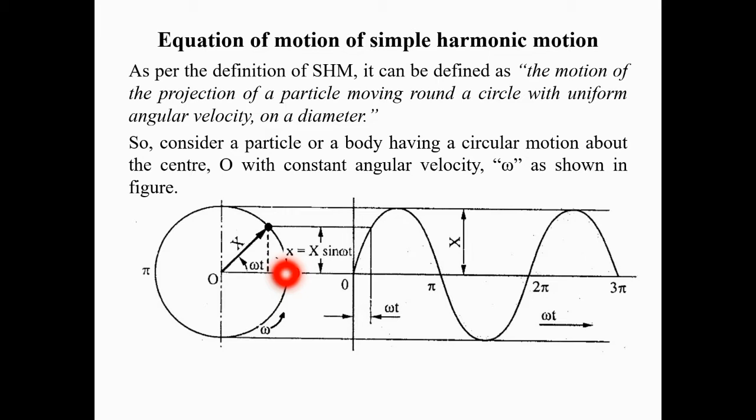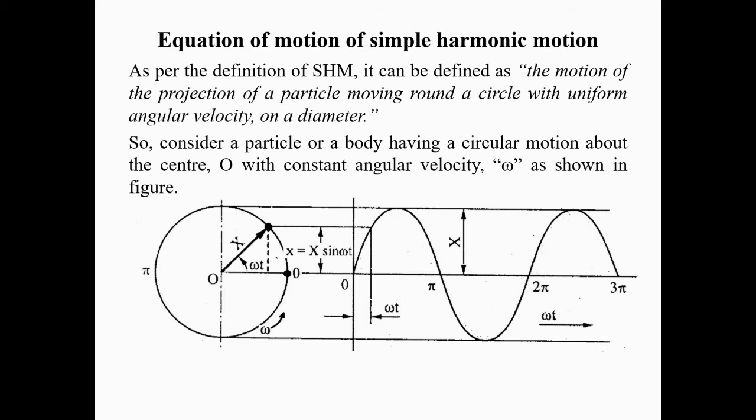As this particle moves around a circle with constant angular velocity, its projection on the vertical diameter is also going to change from the mean position with respect to time. So we need to find the function, that is the displacement from the mean position, and let it be denoted by small x. This displacement from the mean position at any instant of time can be found from this geometry.